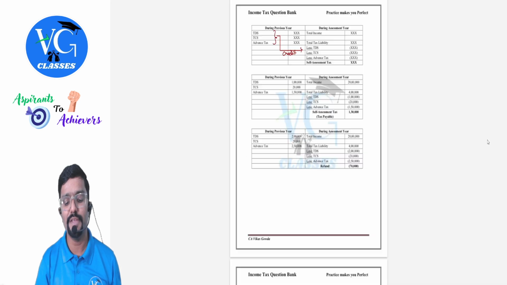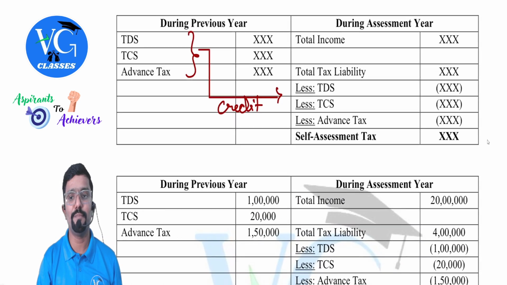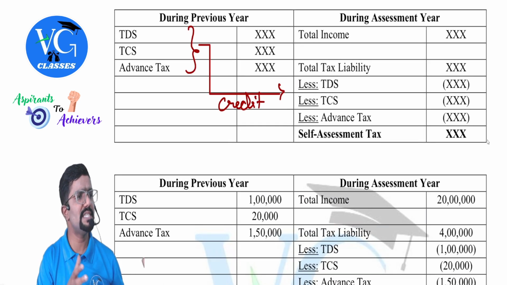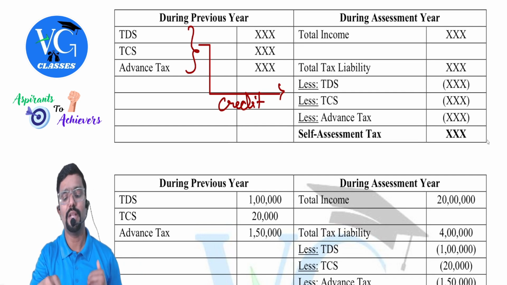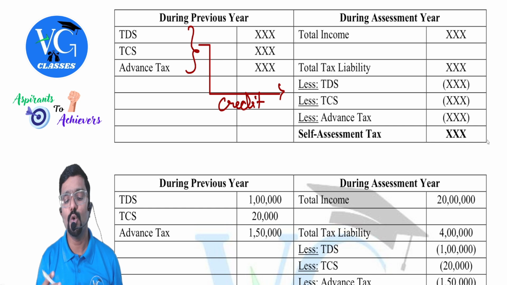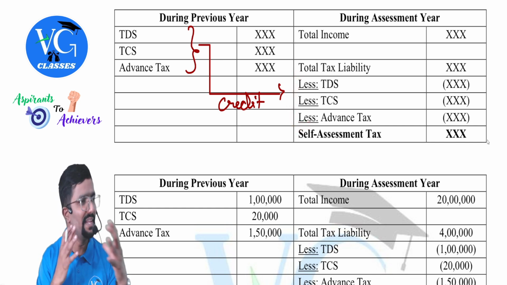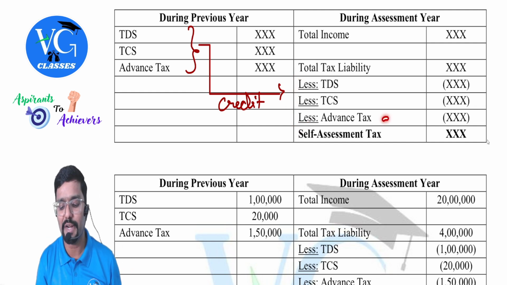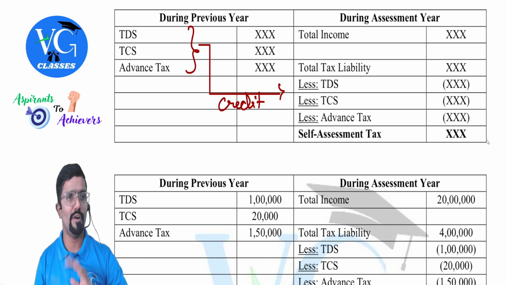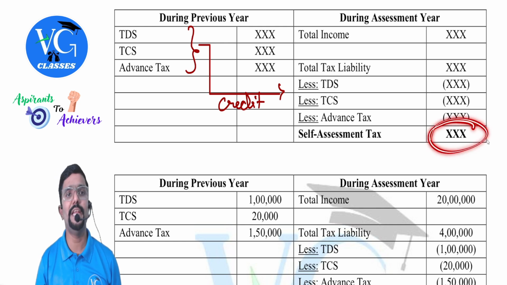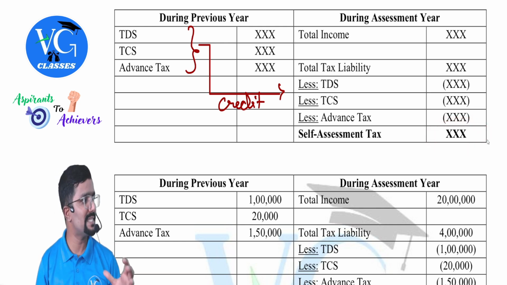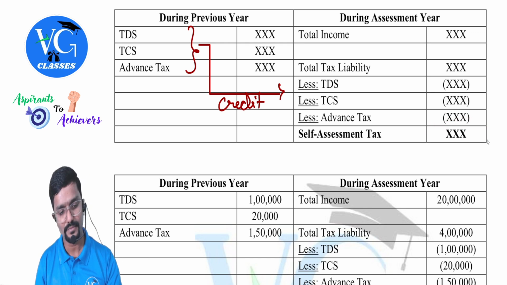Whatever is paid in the previous year, that is TDS, TCS or advance tax, we will reduce it from the total tax liability of the assessee. And even if he is eligible for any relief or credit, even that we will reduce here. Any relief or credit. Remaining, you need to pay it as what? Self-assessment tax.